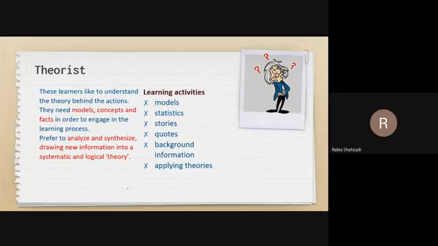Now, what is the major difference between the reflectors and the theorists? When we talk about the reflectors, they usually stand back and observe. But the theorists have the background information. They use secondary information more as compared to the reflectors. Reflectors usually prefer to have first-hand or primary information, but theorists are more focused on logical arguments and on reasoning.